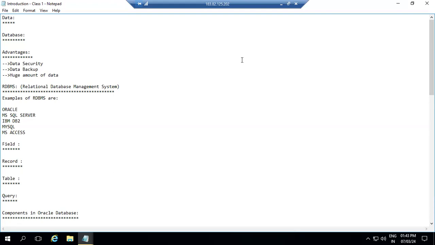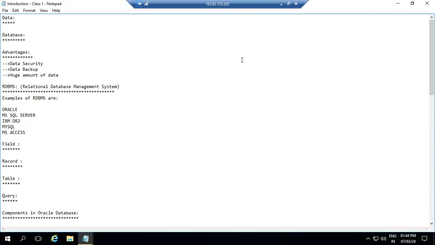No idea about it. What is the data security over here? What does data security mean here? When we talk about its advantage, data security means it is protecting the data. It is going to secure the data against unapproved access, and it is also going to preserve the data's confidentiality. So that is the first advantage: data security.